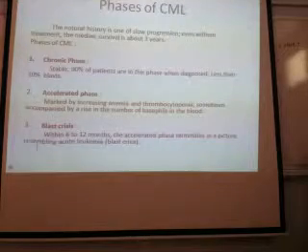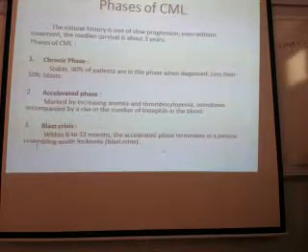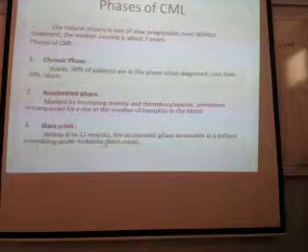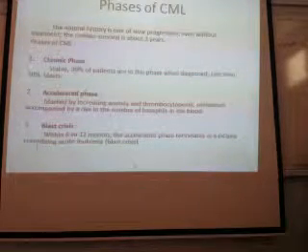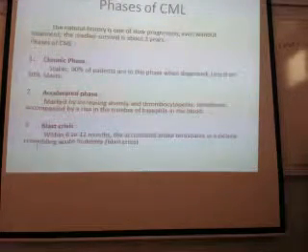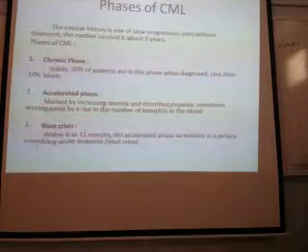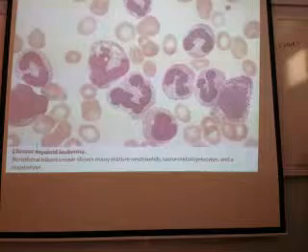Emergency. They will be seen within 6 to 12 months. If the patient is not treated, the accelerated phase terminates in a picture resembling acute leukemia, that is blast crisis. Did you understand here? Chronic myeloid leukemia, how will it start? It will start with this blood picture.